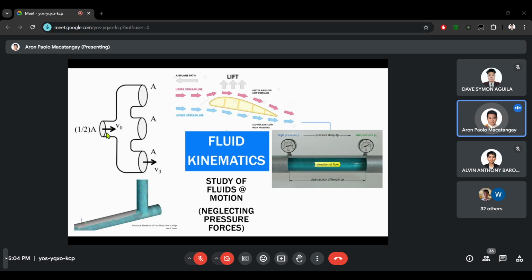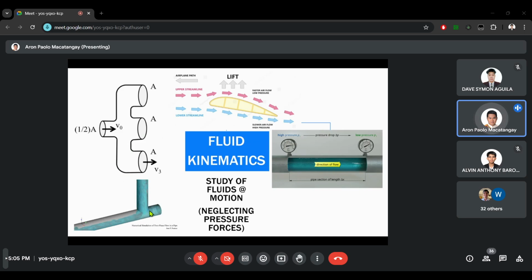We will also be discussing this one. For example, we have a flow and then we have three branches. How will the flow be distributed in these three branches? Will they all be equal? Will they all have slower or faster flow? Will all the branches have similar flow, or is there a branch that will have a stronger flow? These are the things that we will consider.